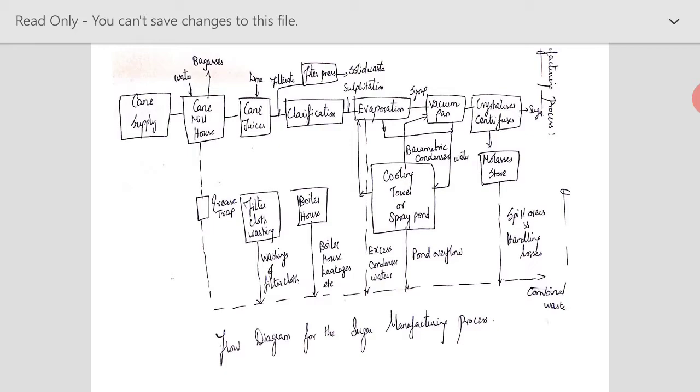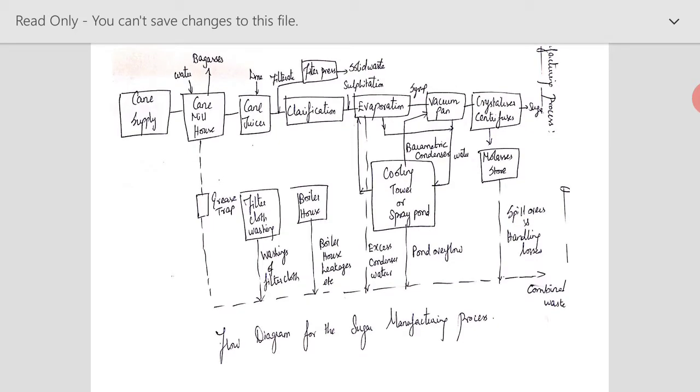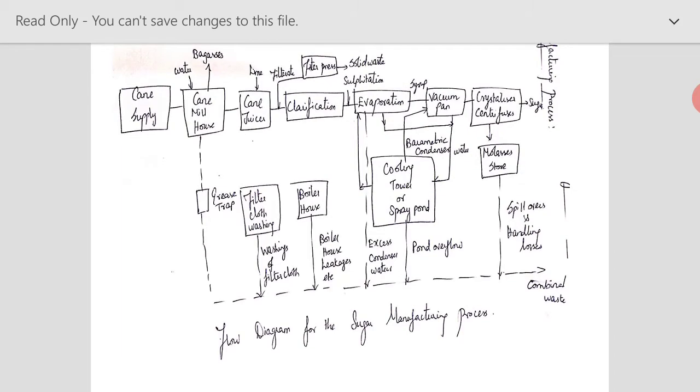As a result of your clarification process, what is the mud that is received? It will be taken to the filter press, that is your mud waste, which is taken as a solid waste from the sugar industry. While the liquid juice will be taken to the evaporators, where it will get evaporated, and thickened syrup which is settled at the bottom will be taken to the vacuum pan, where further removal of moisture will take place, and finally it will be taken to the crystallizer and centrifuge, where your final crystals of sugar will be formed.